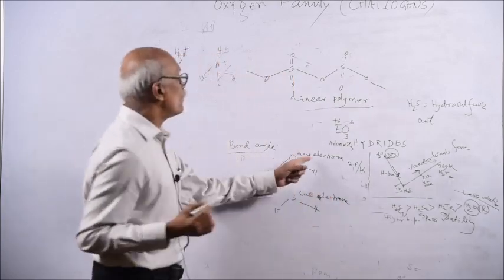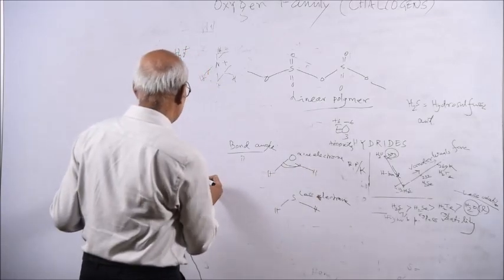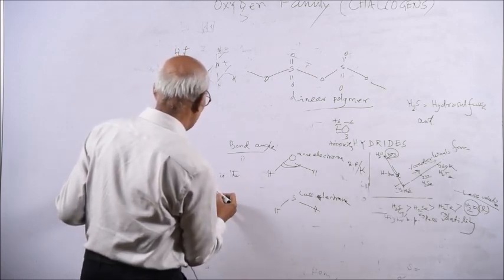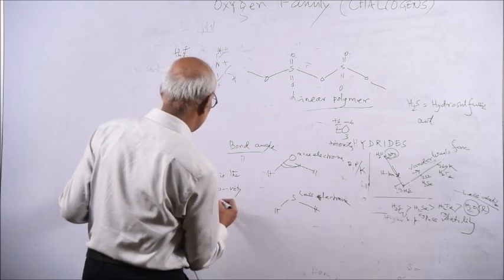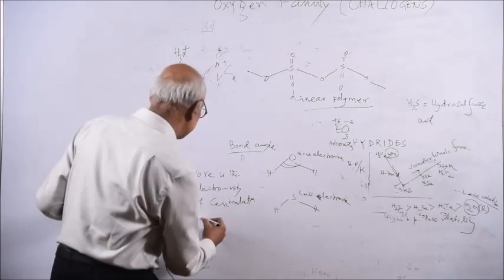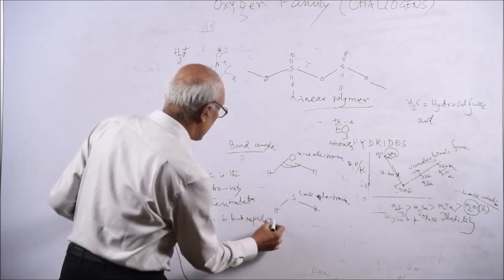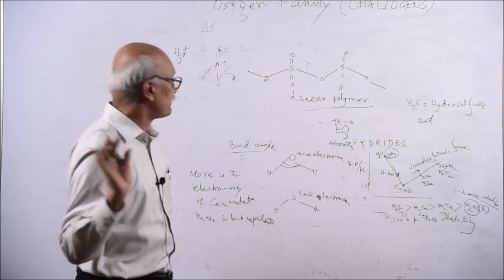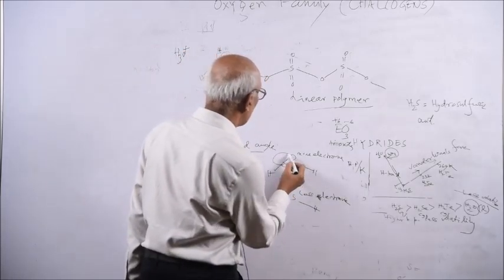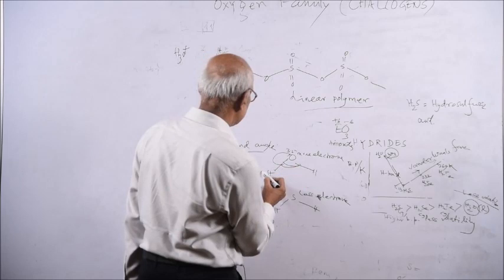And remember, more is the electronegativity of the central atom, more is the bond pair repulsion, and more is the bond angle. Suppose I ask why there will be bond pair repulsion: you see here this bond pair is more towards oxygen, because oxygen is 3.5 and hydrogen is 2.1.